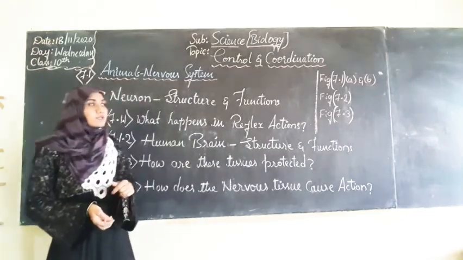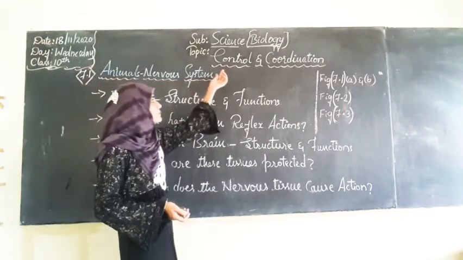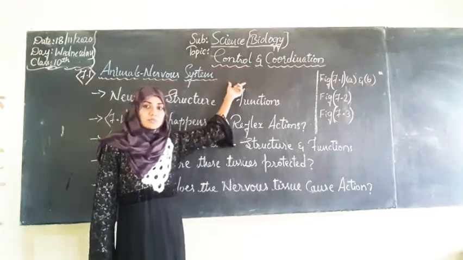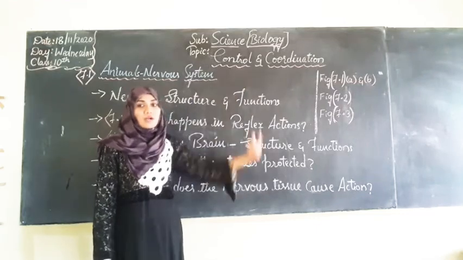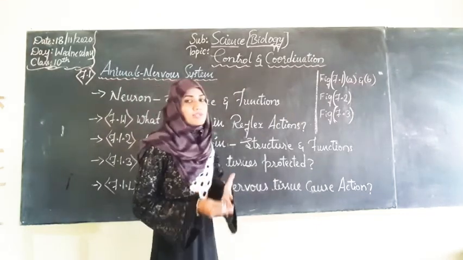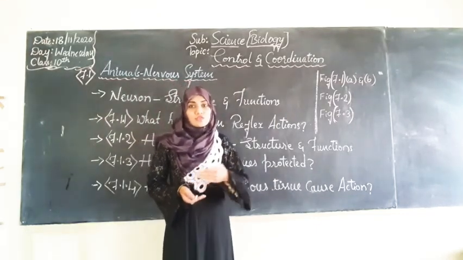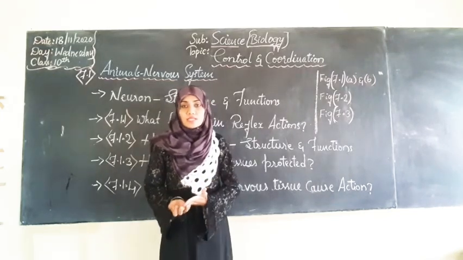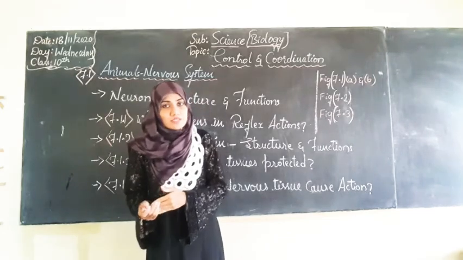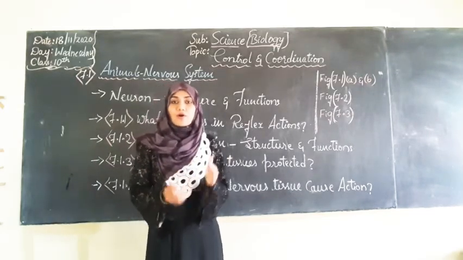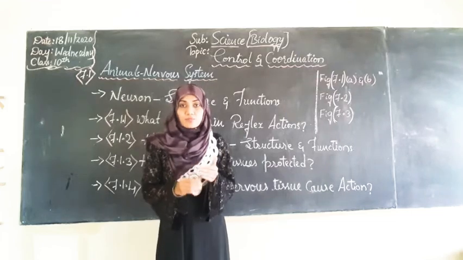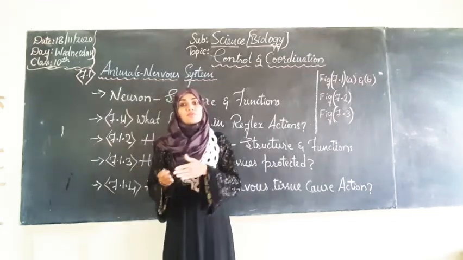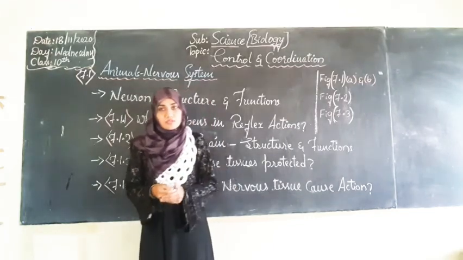So in today's class, we are going to start a new chapter from the biology, that is control and coordination. It's another chapter from the biology, control and coordination. So the name of the lesson suggests control and coordination. In this chapter, since it is biology, surely the control and coordination process will be related to the living organisms, which include both plants and also the animals.